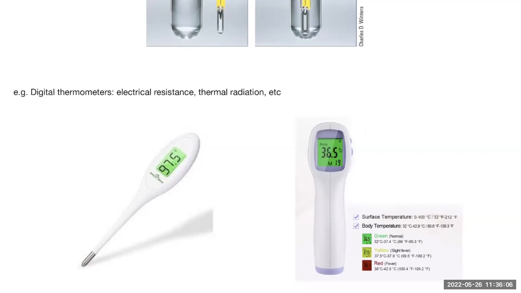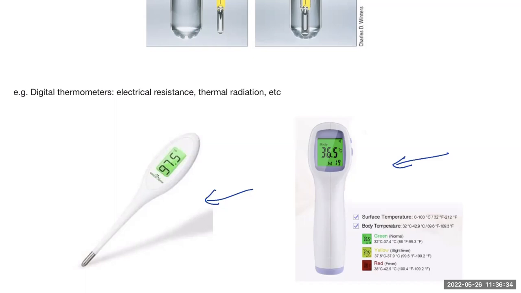You measure your body temperature, and this one is in direct thermal contact, right? You can put it inside your mouth, for example. That one is even more mysterious because it can measure temperature over the air, right? You put this thing near your forehead, it measures temperature. How do these things work?